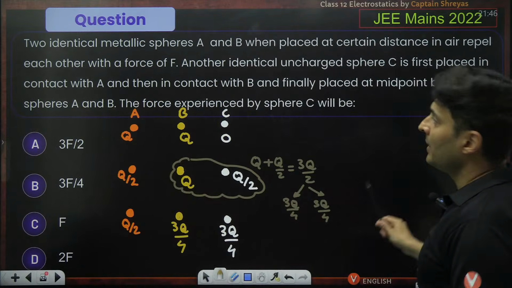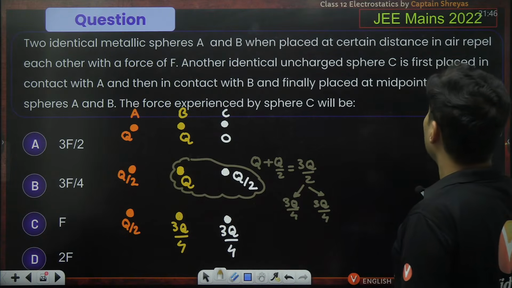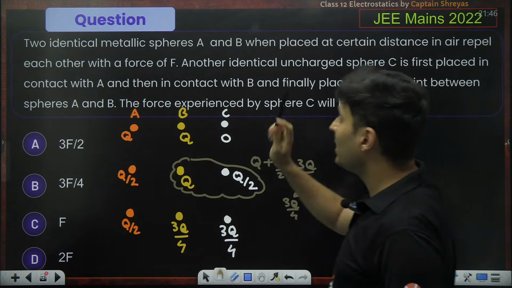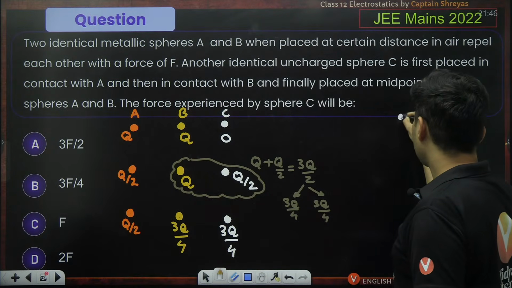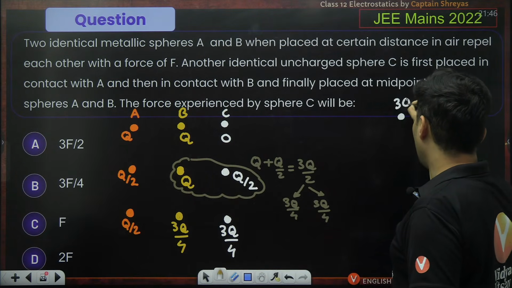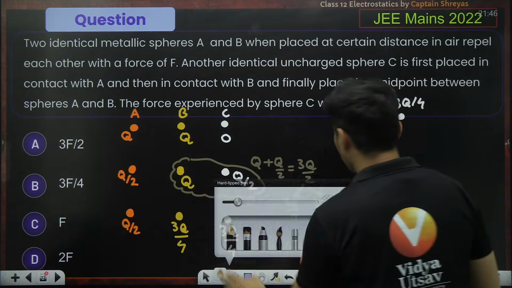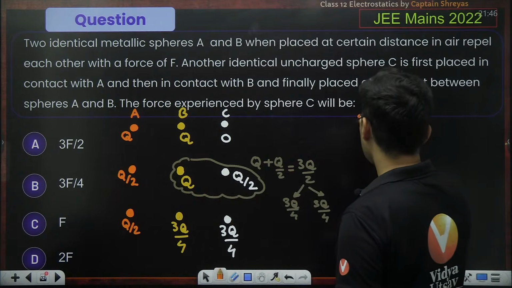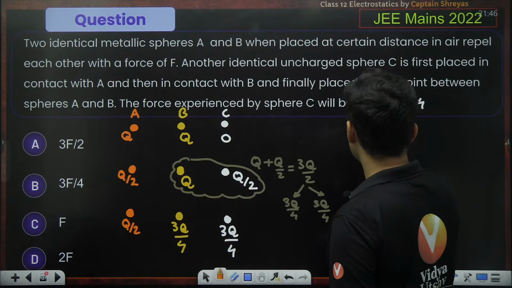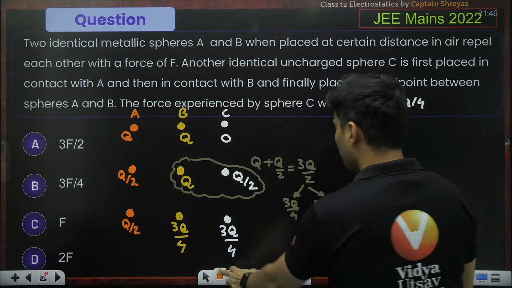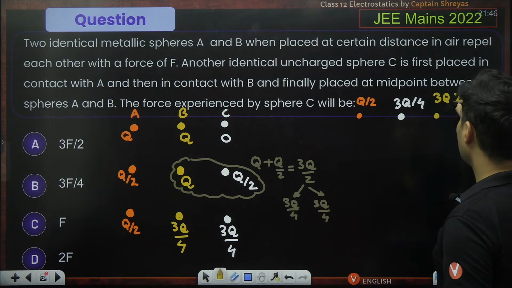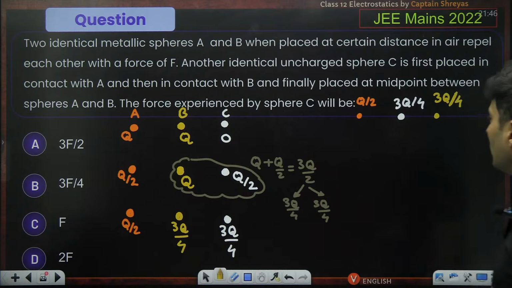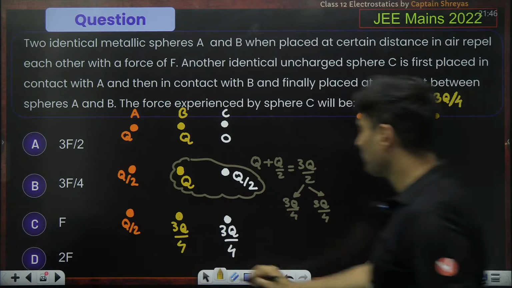Now, what is done? In contact with A and finally placed at the midpoint between the spheres A and B. So you take this sphere, it is placed at the midpoint of A and B. That means over here like this. This is Q by 2 and this is basically how much? 3Q by 4. You are placing it at the midpoint.